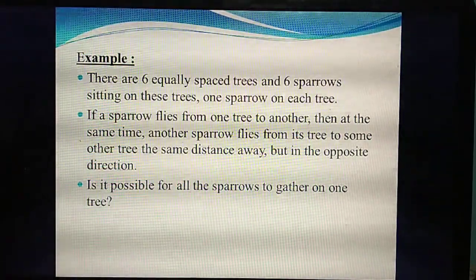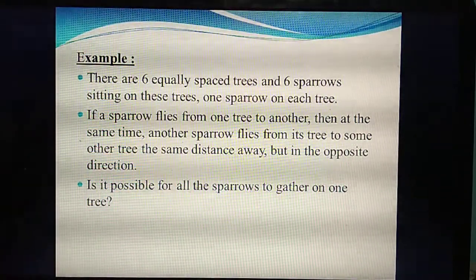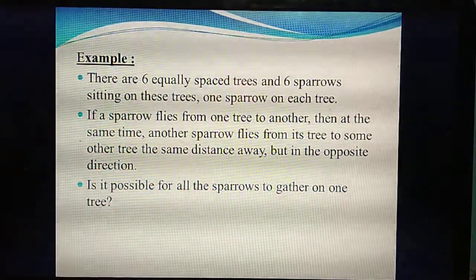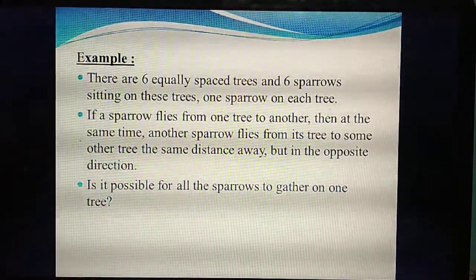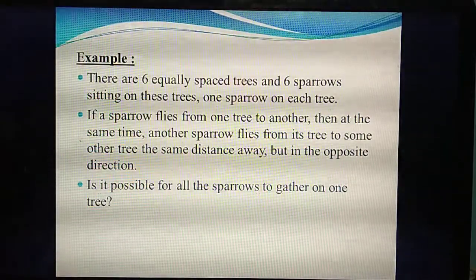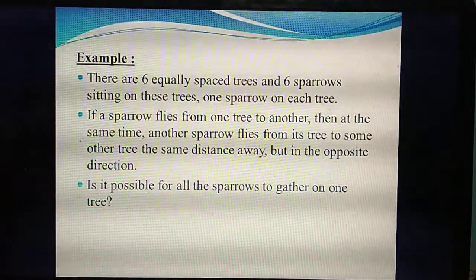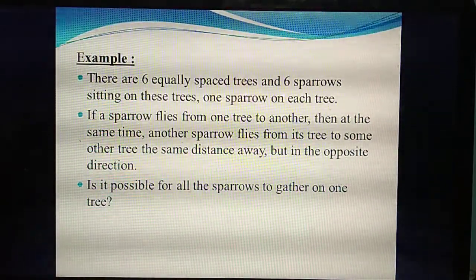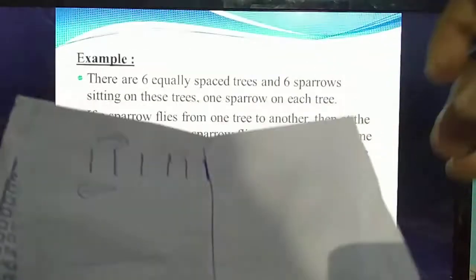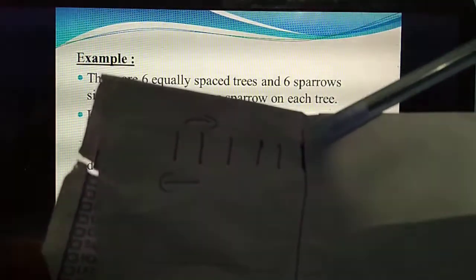Understand? Listen carefully. There are 6 trees. Among these 6 trees, one sparrow is flying in one direction and the next sparrow is flying in the opposite direction. Consider, likewise, these 6 trees: 1, 2, 3, 4, 5, 6 trees are there. So 6 trees, one sparrow on each tree.